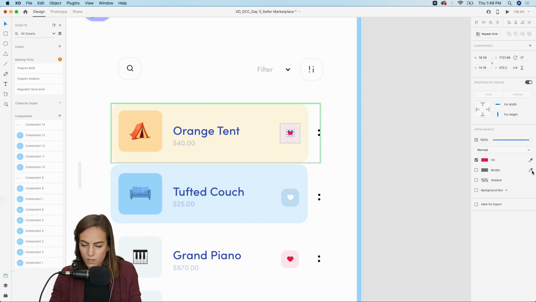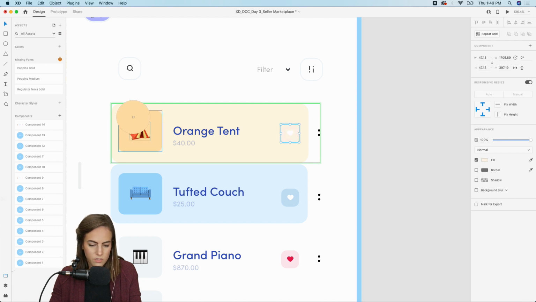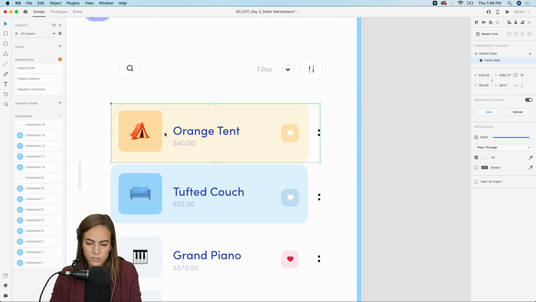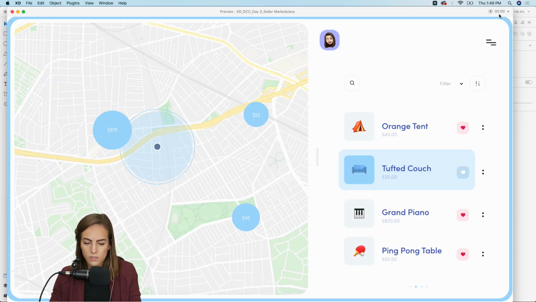And the only other thing I would change here is the heart icon. So let's make the heart itself white. And then the surrounding area, we can make that a little darker. Let's just copy this same color. Okay, so that is the hover state, default state. Let's preview that. Boom, that looks great.